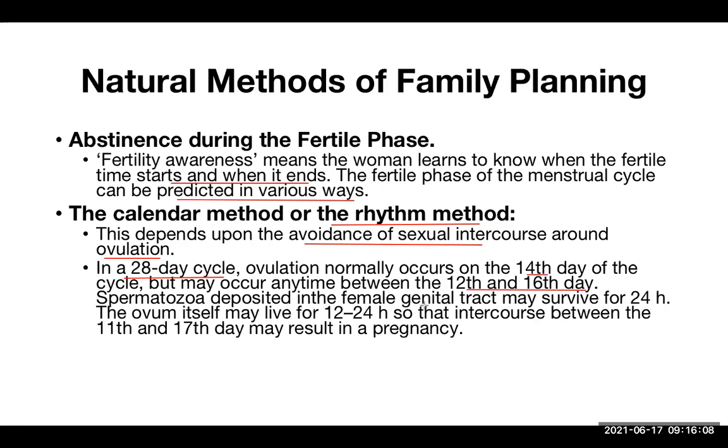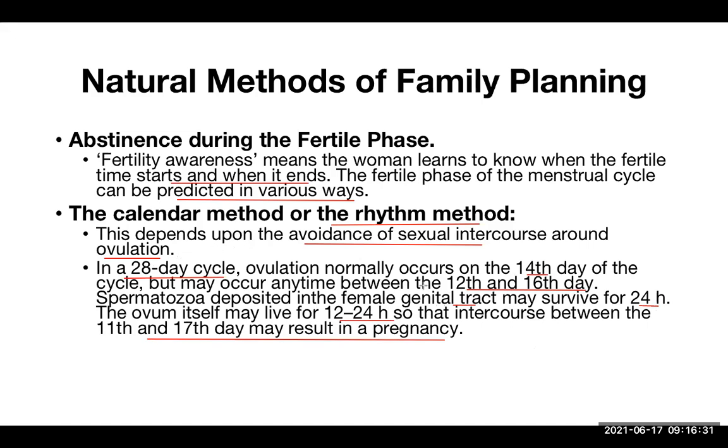Spermatozoa deposited in the female genital tract may survive for 24 hours. The ovum itself may live for 12 to 24 hours. So to accommodate all these different time frames, we are talking about the 12th to 16th day. So intercourse between the 11th and 17th day can result in pregnancy in this calendar method.